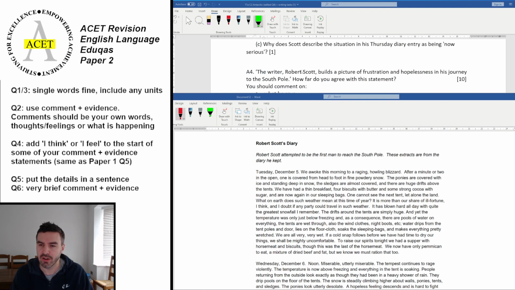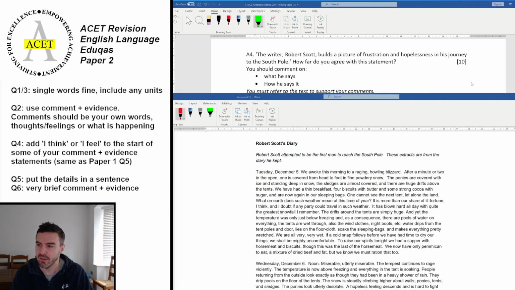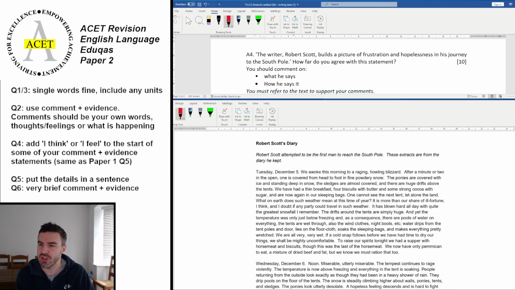And now we're looking at question 4. So this is the big 10 marker for the old-fashioned text here. So this is a 15-minute question. So let's look at the question itself. It says, the writer Robert Scott builds a picture of frustration and hopelessness. So those are the words that you want to circle and highlight in his journey towards the South Pole. How far do you agree with this statement?